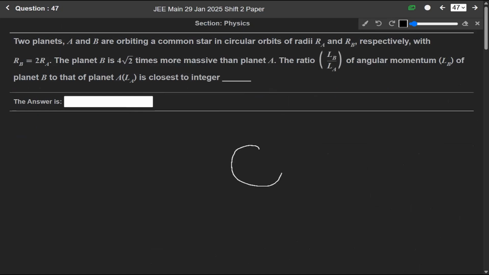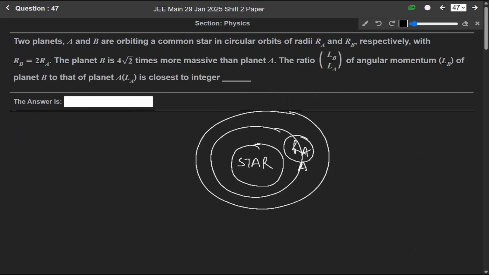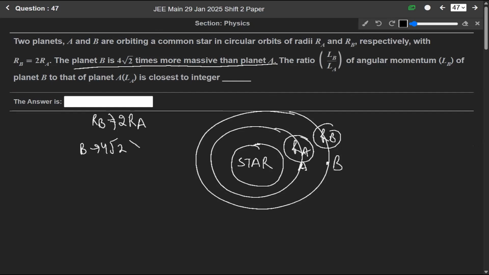Let us say there is a common star and there are two orbits. Let us say this is orbit A, its radius is RA, and this is orbit B, its radius is given as RB. They are orbiting around a common star, and we are given that RB equals 2RA. Planet B is 4 root 2 times more massive than planet A. So we have to find the ratio of angular momentum of planet B to angular momentum of planet A.